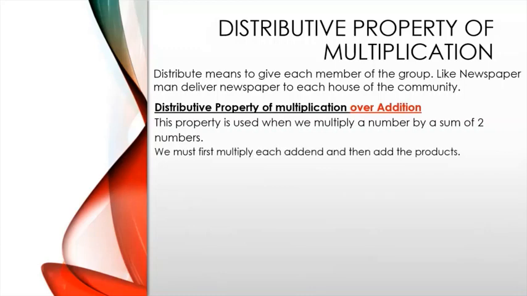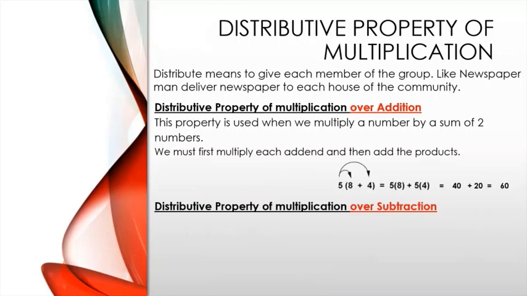We first must multiply each addend and then add the products. So for example, 5 into 8 plus 4, which is equal to 5 into 8 plus 5 into 4. 5 into 8 is equal to 40, and 5 into 4 is equal to 20. So 40 plus 20 is equal to 60.